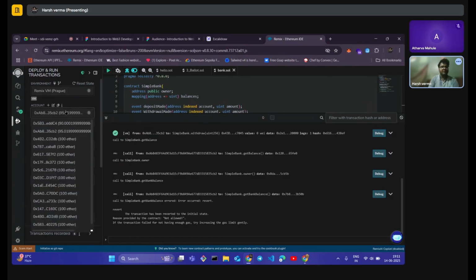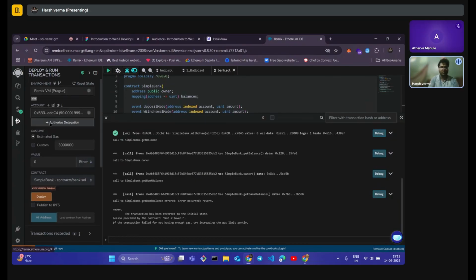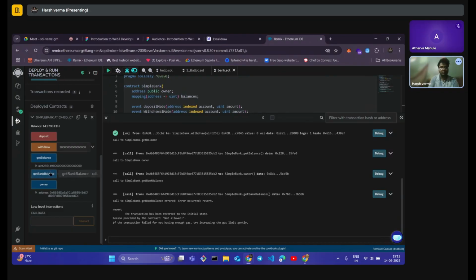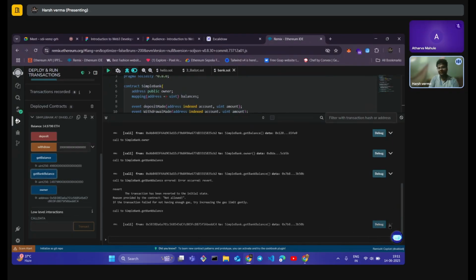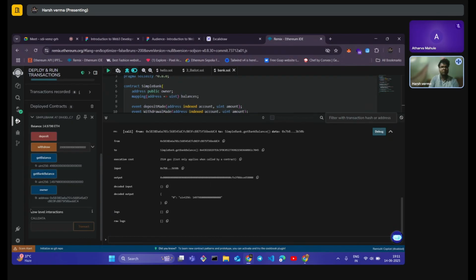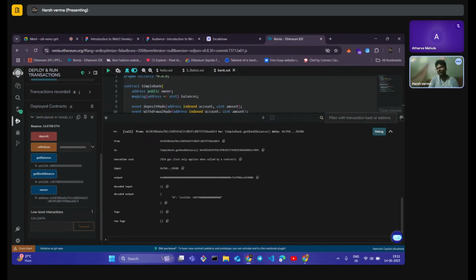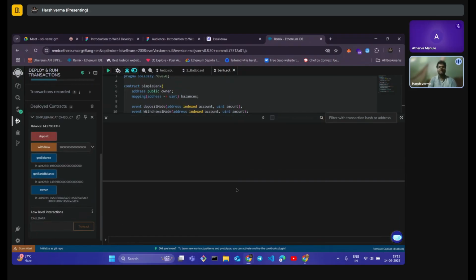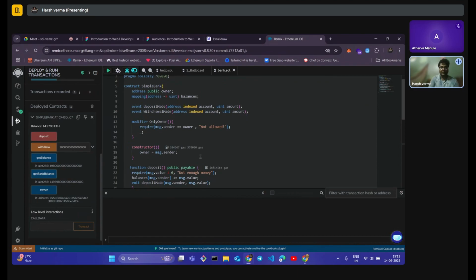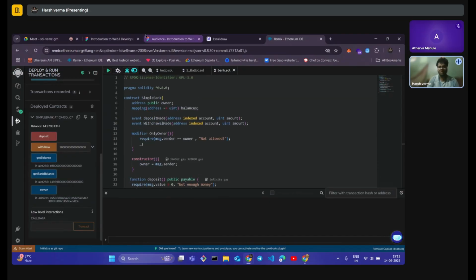But when I go here and shift to the original account, which deployed the contract, and try to call this function again, it will pass, because we are the owner and we are able to see how much total money our contract is holding. So this was your first smart contract, a simple bank. You can enhance this code base. I will be providing it to you in the PPT itself, and you can code this and improve this contract, or you can try to create something new from the knowledge that you have gained through this session. It was really fun teaching you people, and now let's come back to our PPTs.